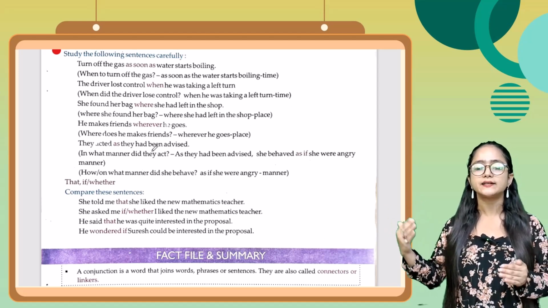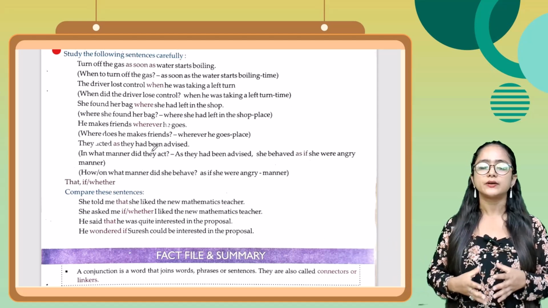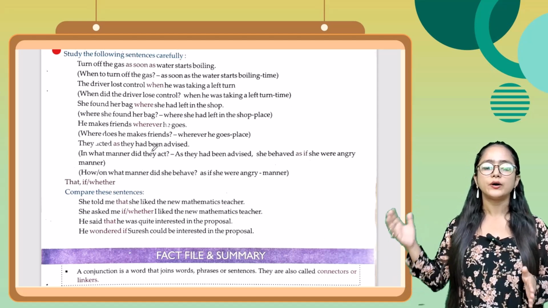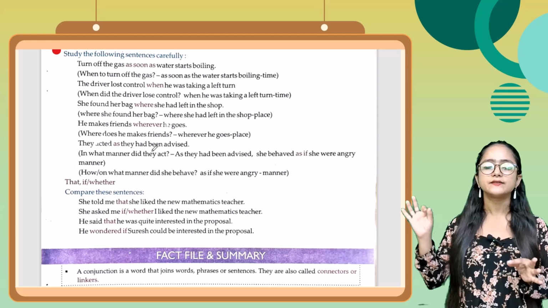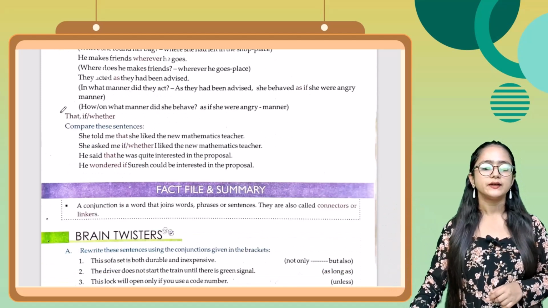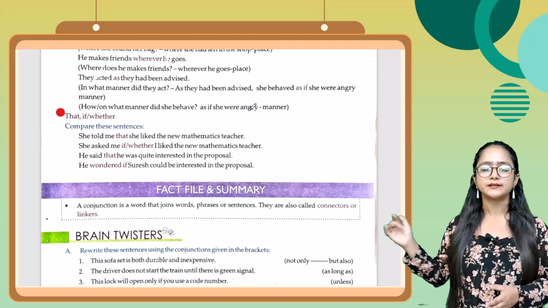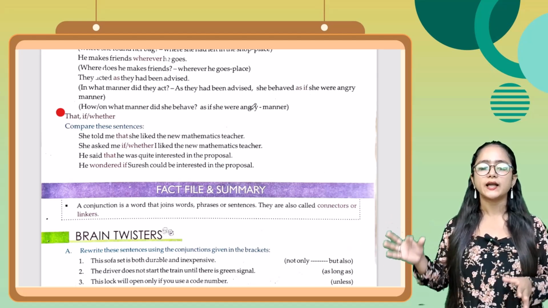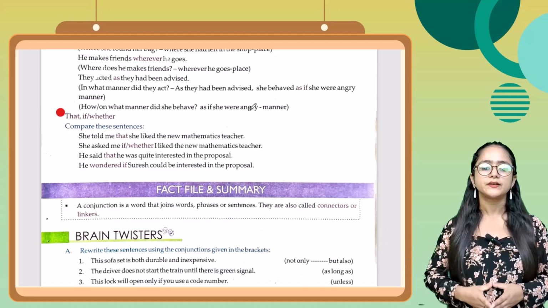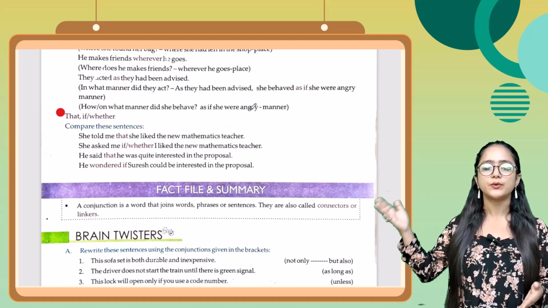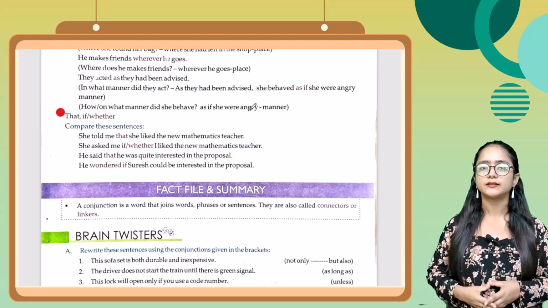She behaved as if she was angry, manner. Okay. Next thing, in what manner did she behave? As if she were angry, manner. Okay. Now the next one is that, if, whether. Now compare these sentences. She told me that she liked the new mathematics teacher. She asked me if / whether I liked the new mathematics teacher.